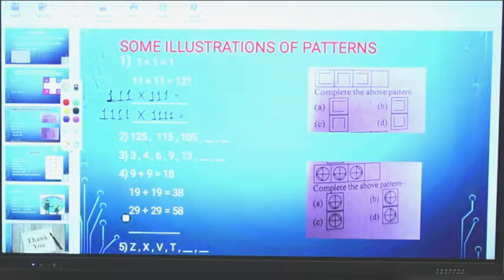How have we written this? Because we have seen that in the first step we are having 1 1, in the second step we are having 2 1s, and in the third step we are having 3 1s. So 111 multiplied by 111, then we will get 12,321.